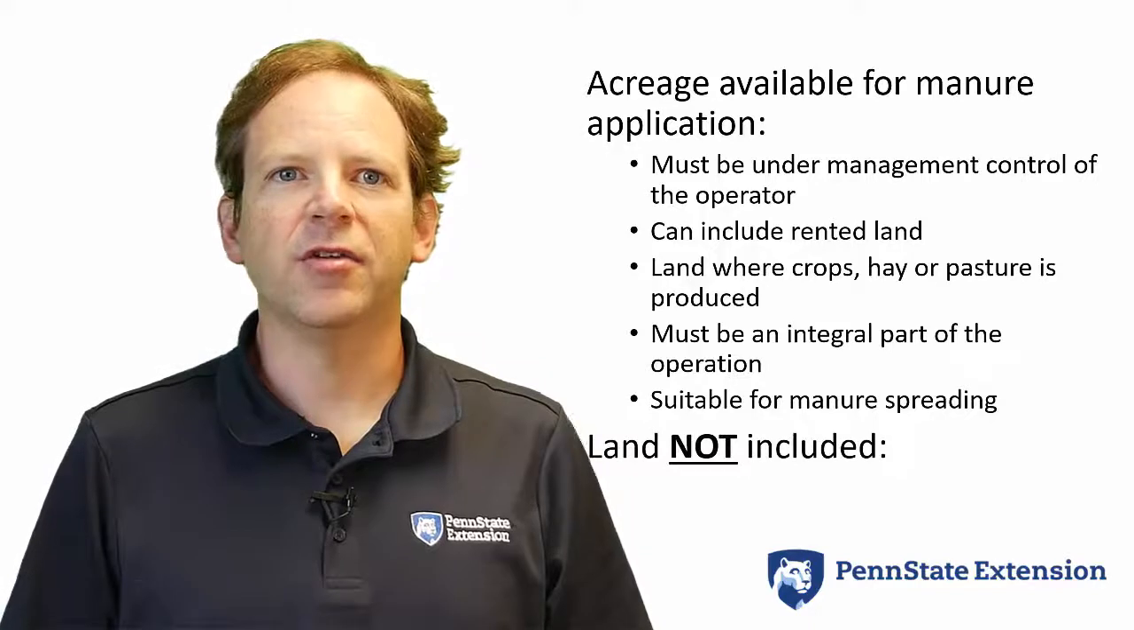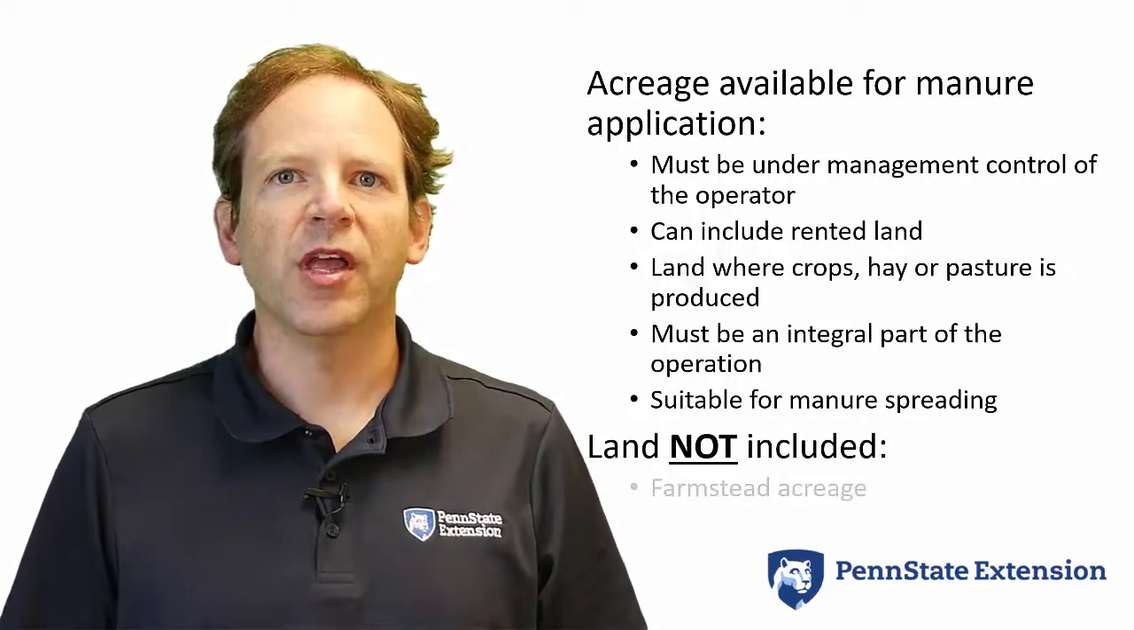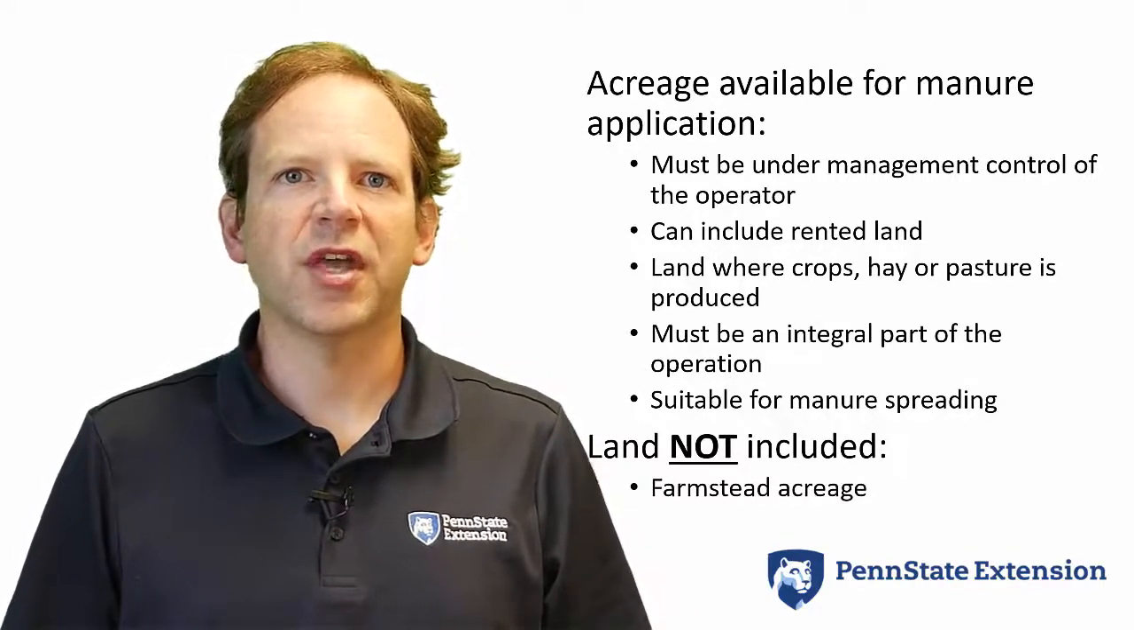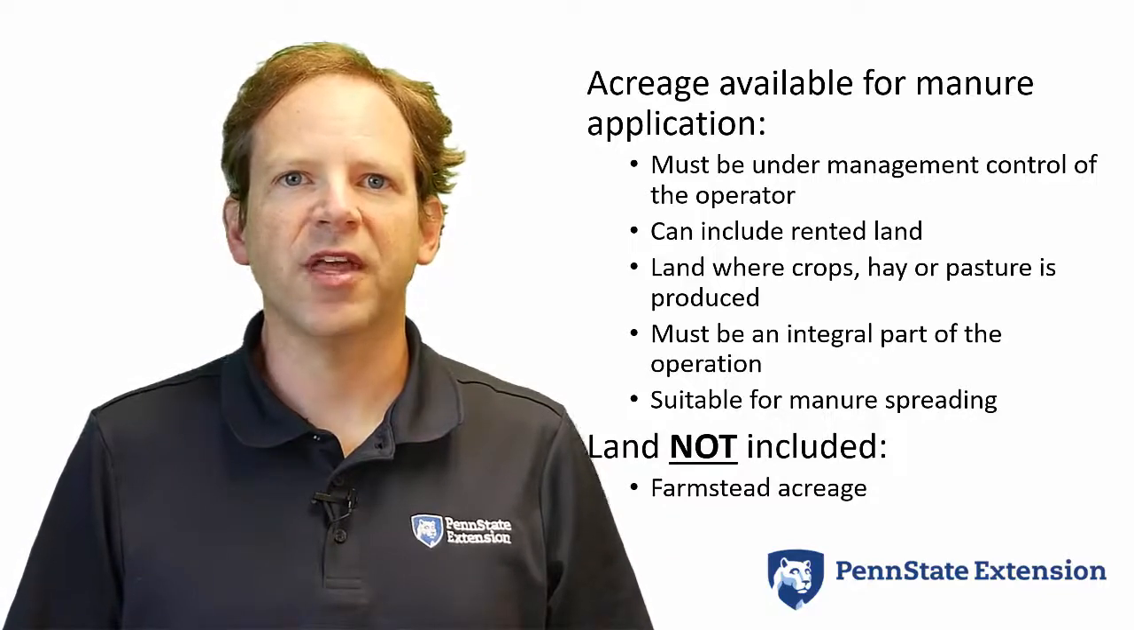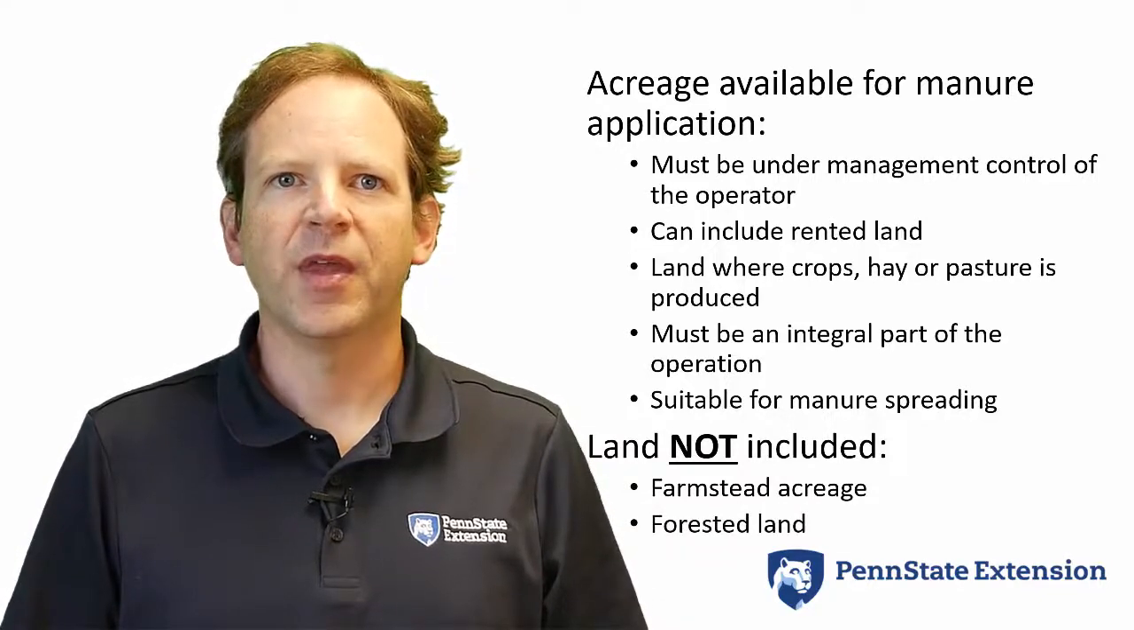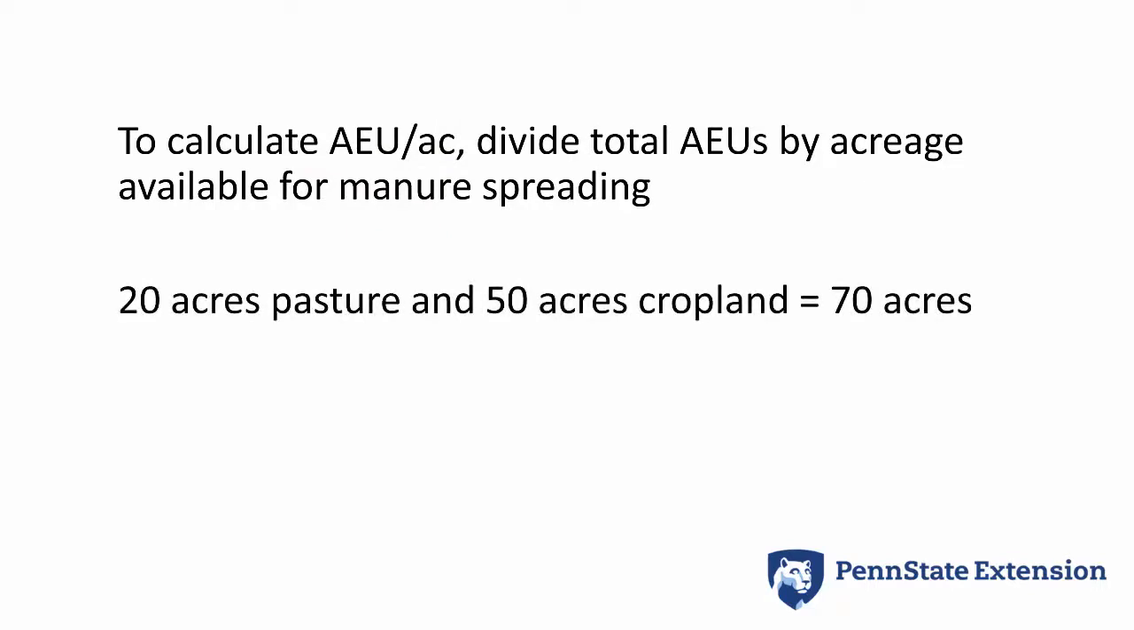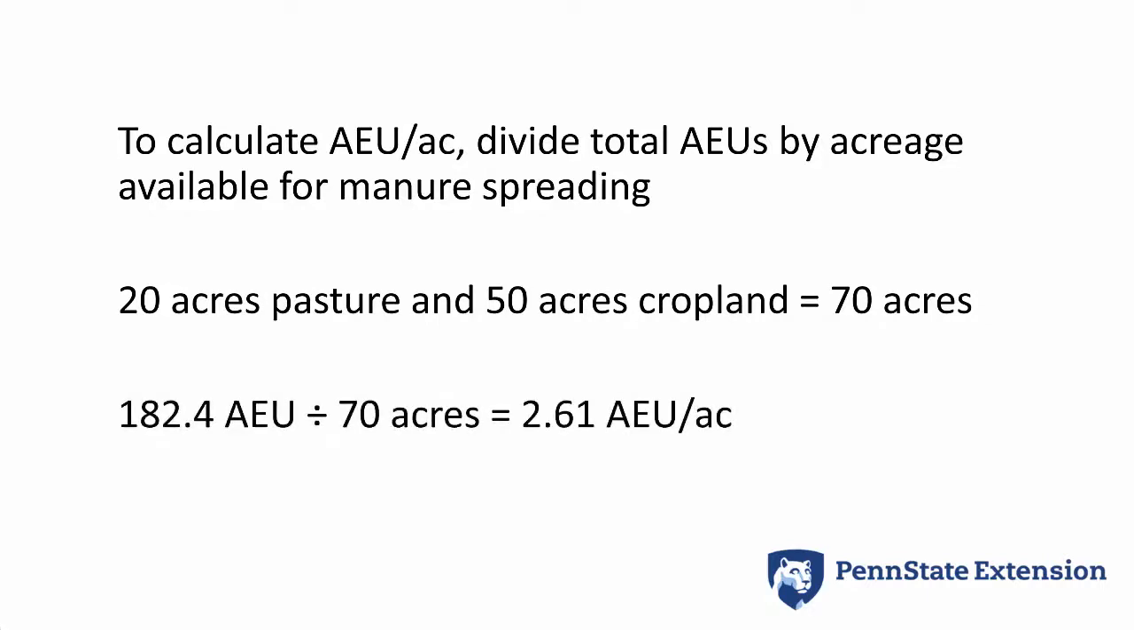Land that is not included in the acreage suitable for manure includes farmstead acreage, such as area around the home or driveways and lanes, and forested land. To calculate AEUs per acre, simply divide the total number of AEUs by the total acreage suitable for manure spreading. In the above scenario, if the farm has 20 acres of pasture and 50 acres of cropland, you would divide 182.4 AEUs by 70 acres, resulting in 2.61 AEUs per acre.